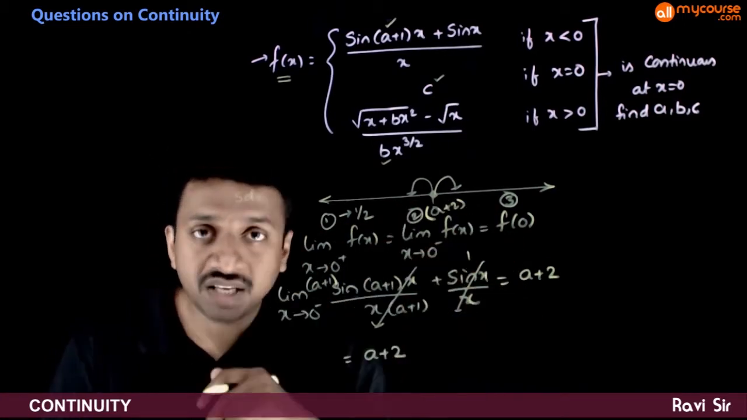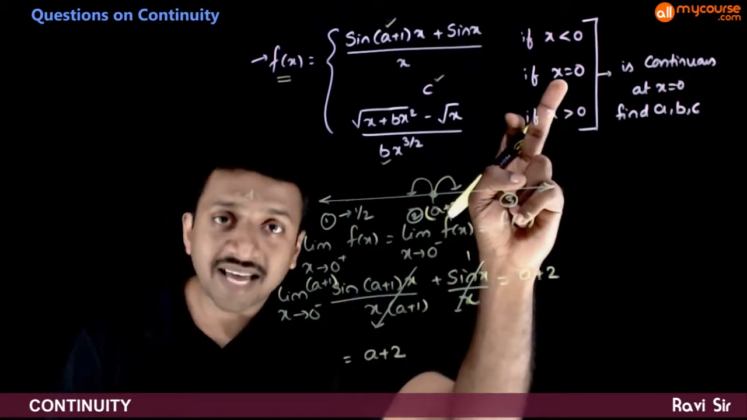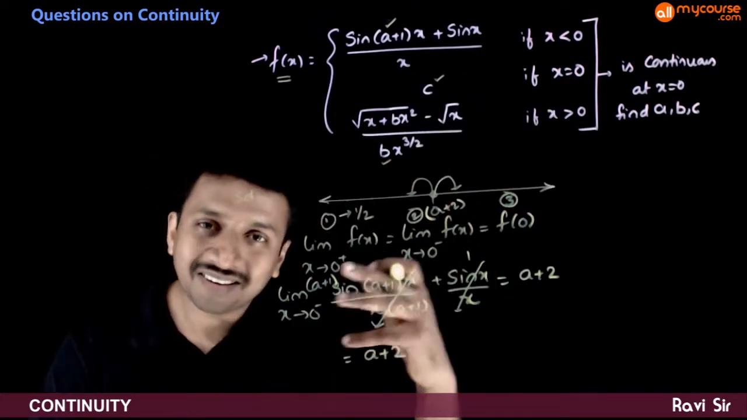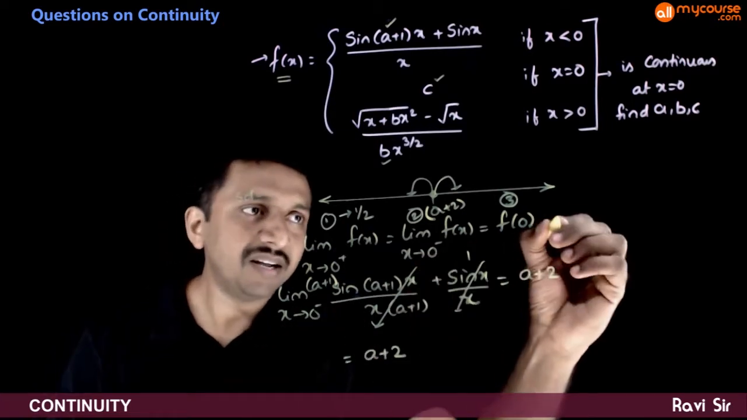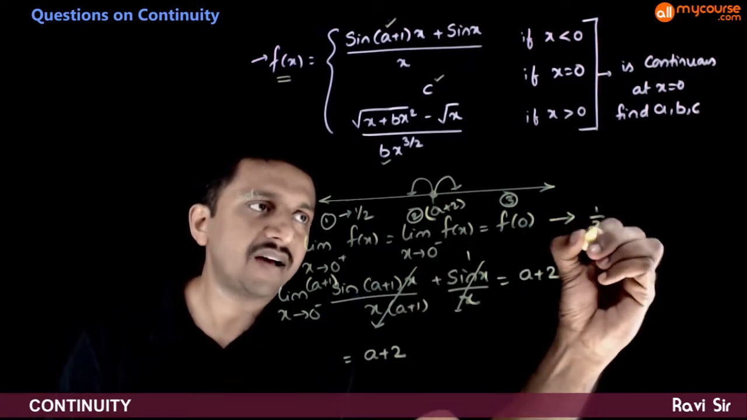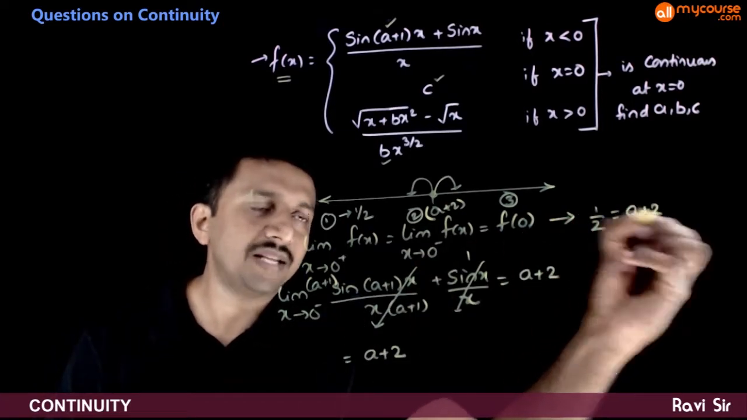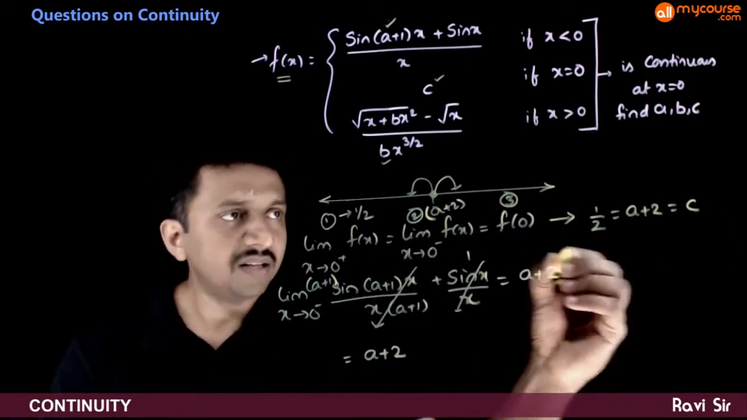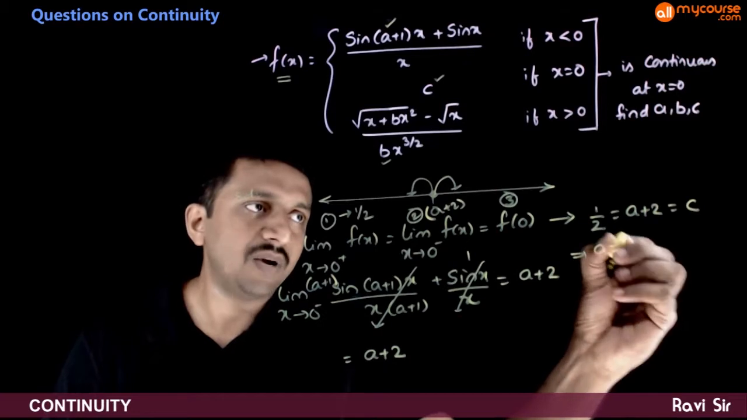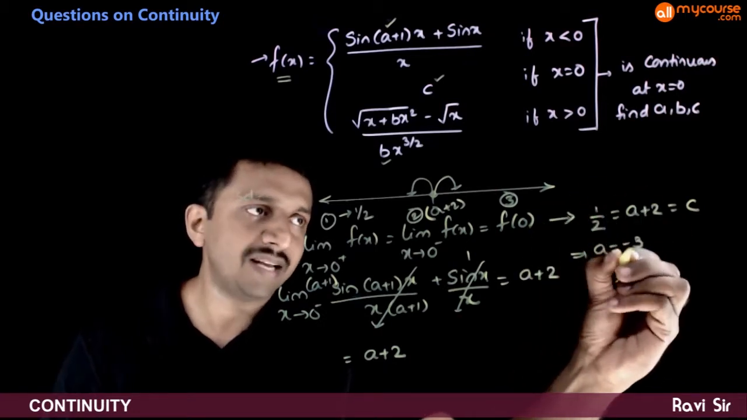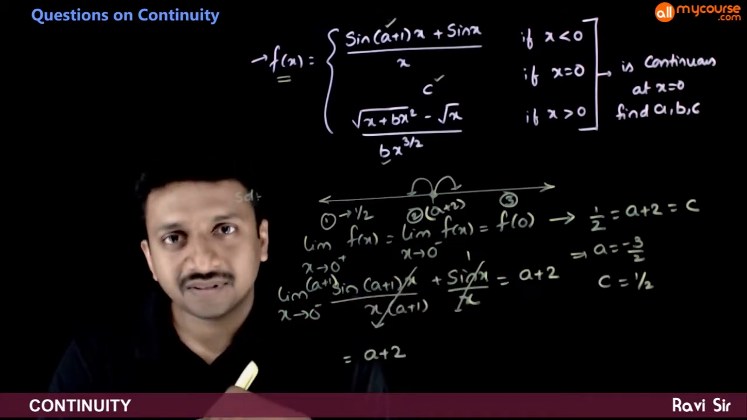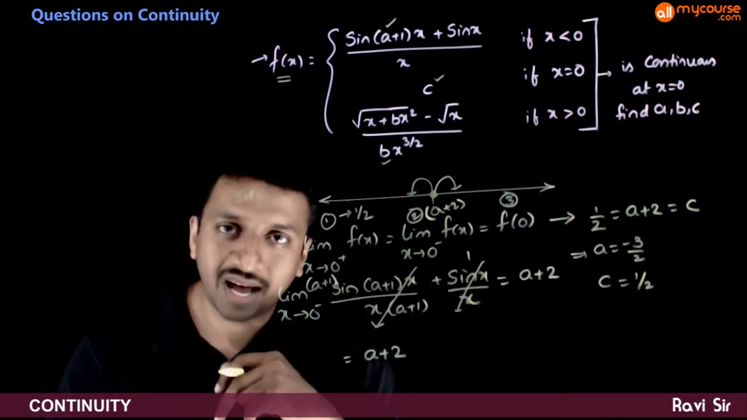And what is f of 0? f of 0, at exactly x is equal to 0, the functional value is c. So if I substitute everything here, you get half is equal to a plus 2 is equal to c. So this implies a is equal to half minus 2, which is minus 3 by 2. C is equal to half.